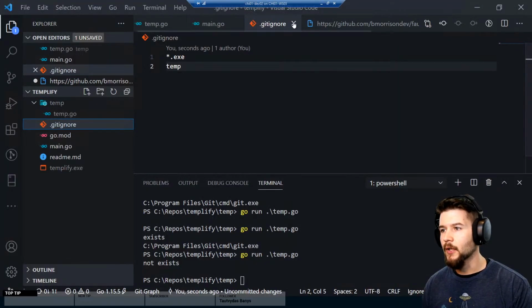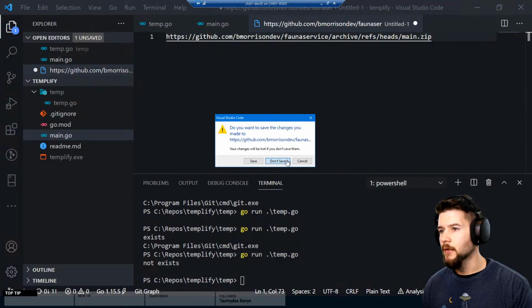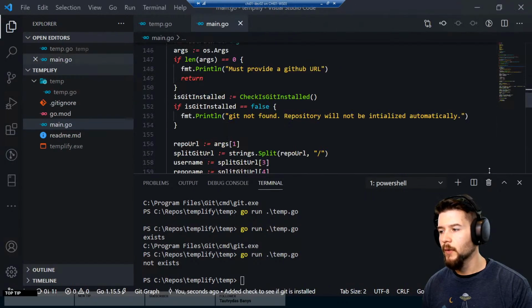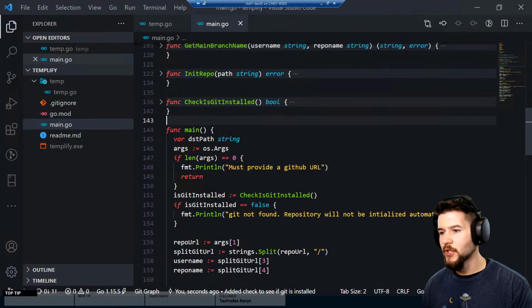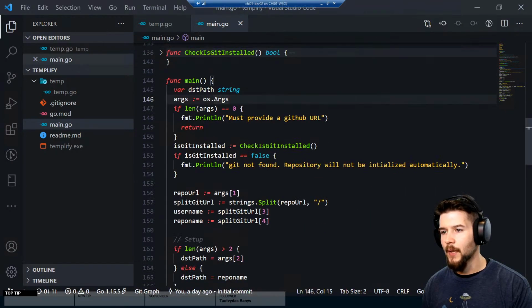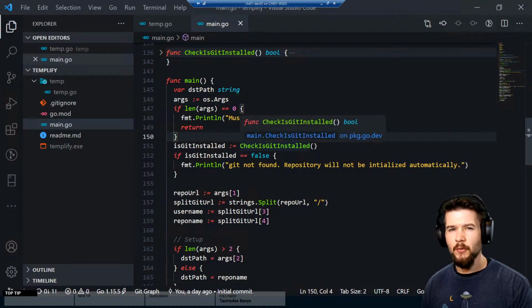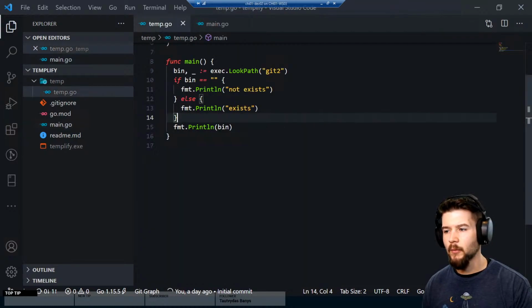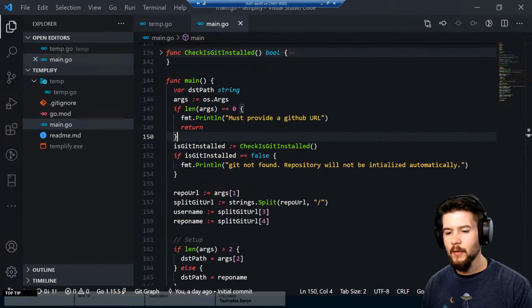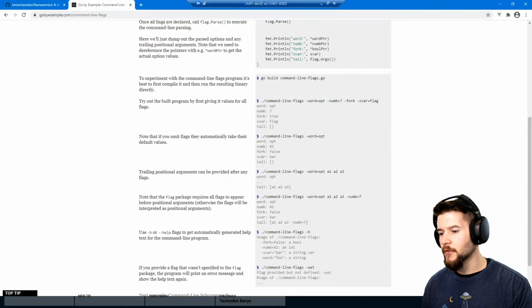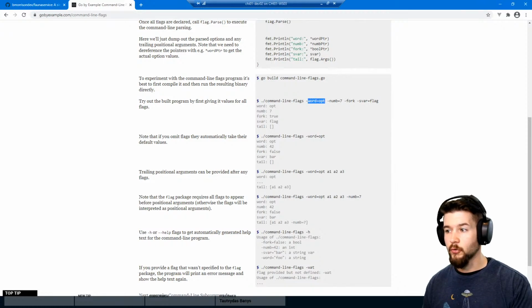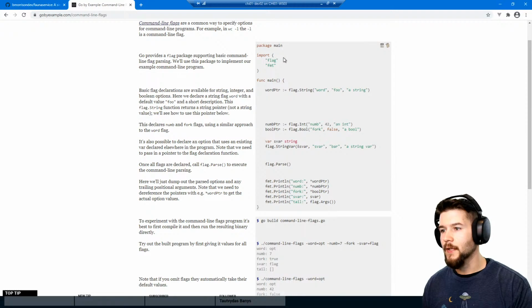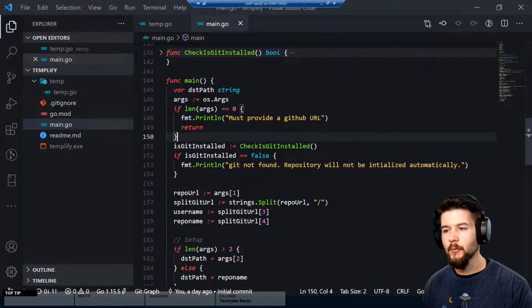So right now, all I'm doing inside of this, so we can close this, I don't need that anymore, is just checking the arguments as an array and looping through them, assuming they're in a specific position. And I don't really want to do that. What I'd really like to do is let people use flags, where you can pass in a hyphen and then whatever the name of the flag is and then whatever your actual value is. So yeah, let's go ahead and have some fun with this.